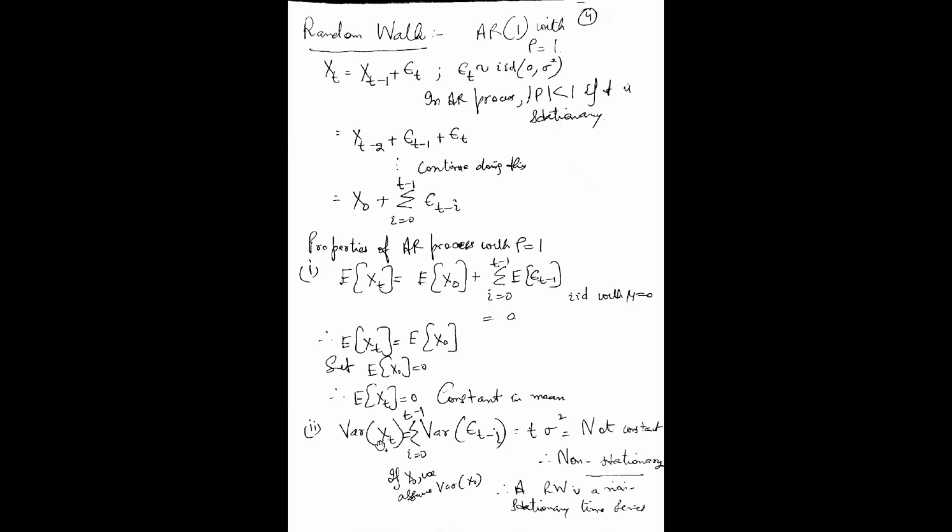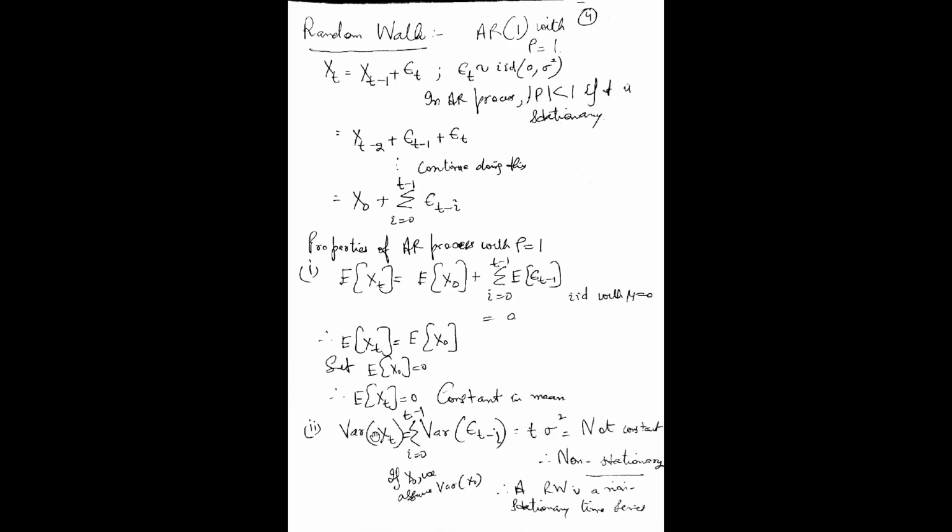But if you calculate the variance, the variance of xt is the sum from 0 to t minus 1 of the variance of epsilon t minus i. The variance of each epsilon is sigma square, and since it runs from 0 to t minus 1, there are t values, so the variance is t times sigma square.